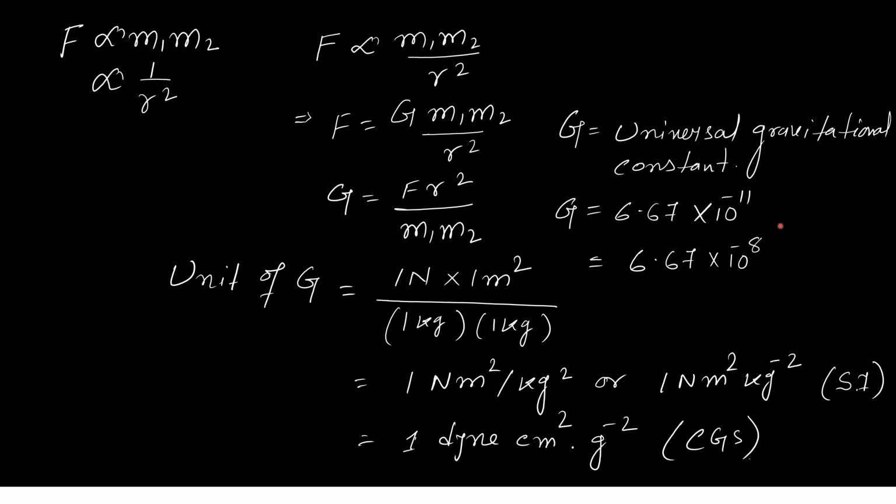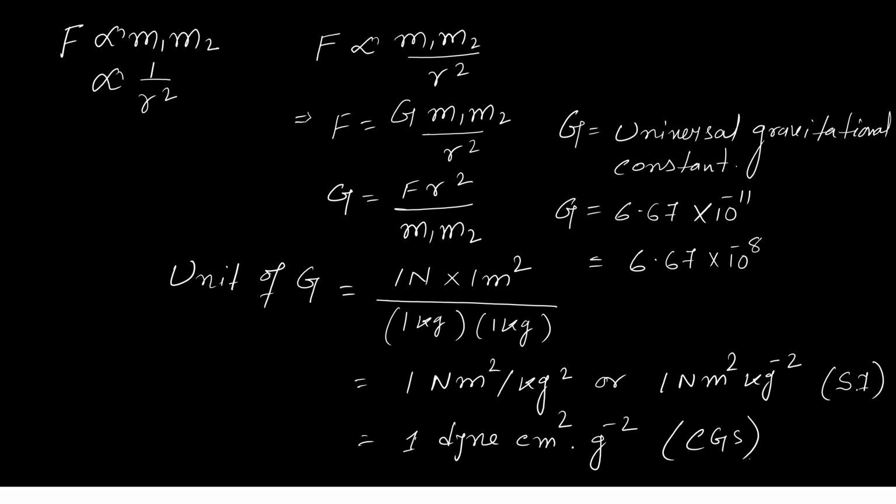So let's find the unit of G. So G equals F r square by m1 m2. To find the unit of G, we need to use the unit of force, that is 1 Newton, the unit of r square, that is 1 meter square, and the unit of m1 m2, that is 1 kg and 1 kg. So it is 1 Newton meter square per kg square, or you can also write 1 Newton meter square kg to the power minus 2. So that is in SI. And 1 dyne centimeter square gram to the power minus 2, that is in CGS.